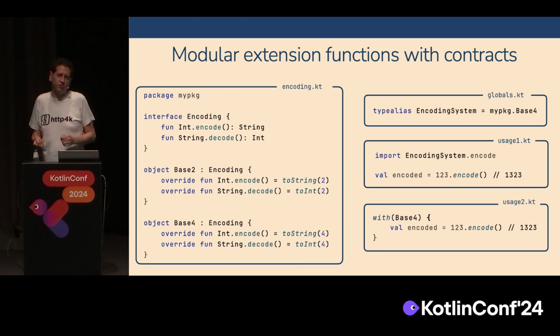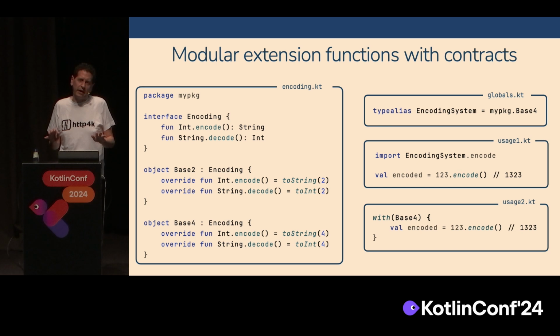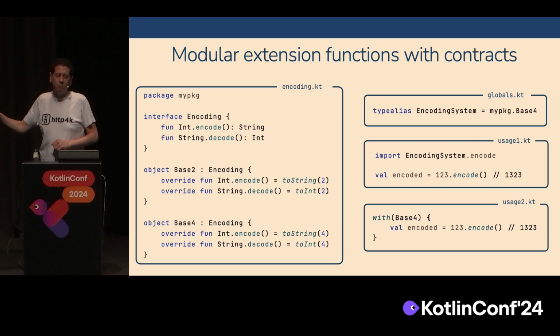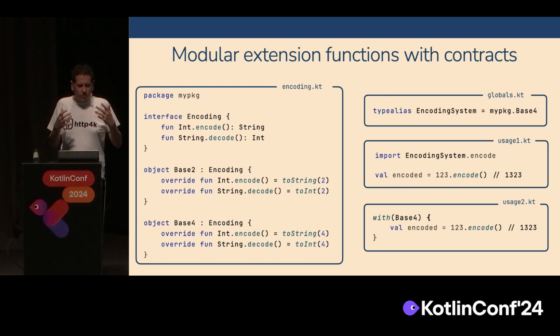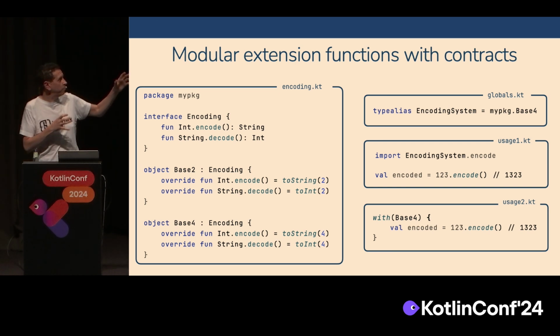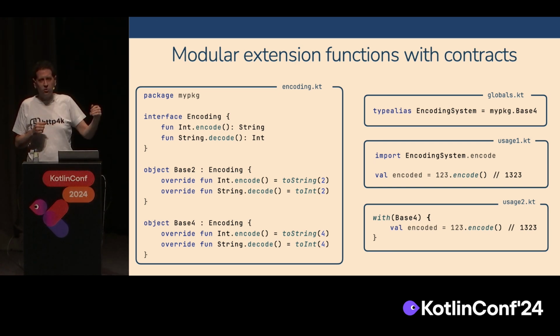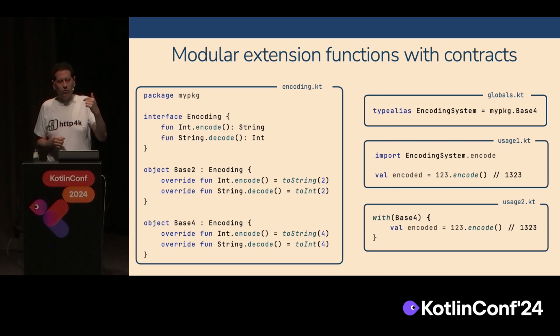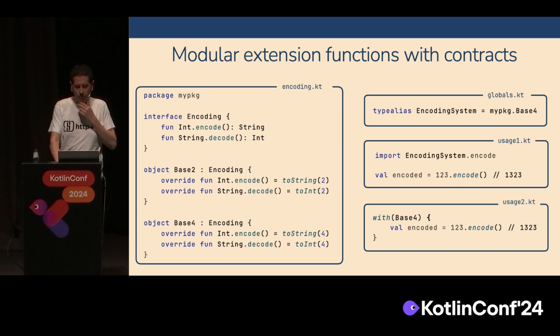So that's a convenient way of getting a really far-reaching effect without everyone having to go and update 900 different files because they're all using an import from somewhere else. And the second way, if we want a slightly more type-safe way, we can use the with base 4. That brings the base 4 into scope, and then inside that with block, we can actually use those extension functions, and it will automatically inherit from the wrapper, the with scoped.